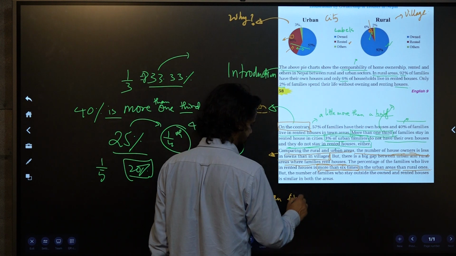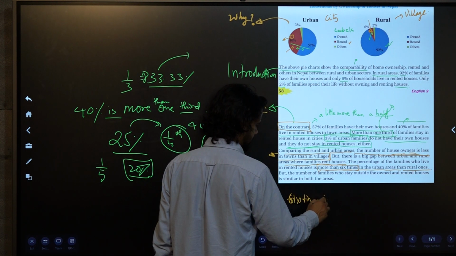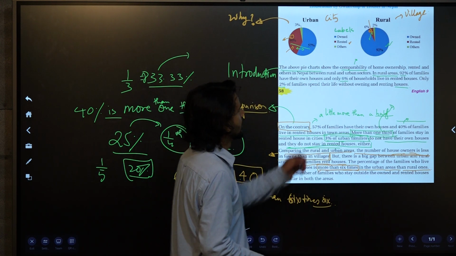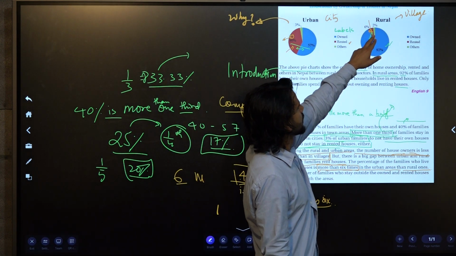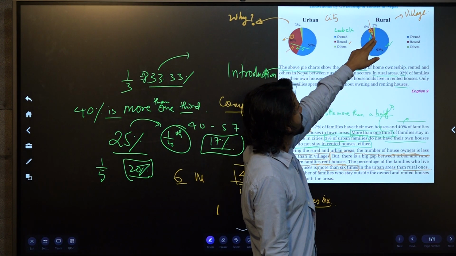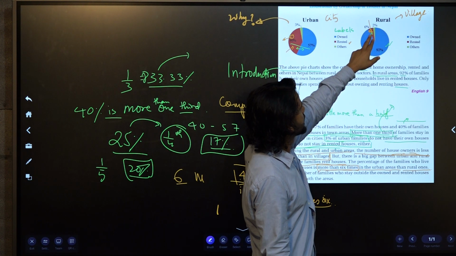6 times 6. So that's the reason why. So here, the number of families renting in the rural area